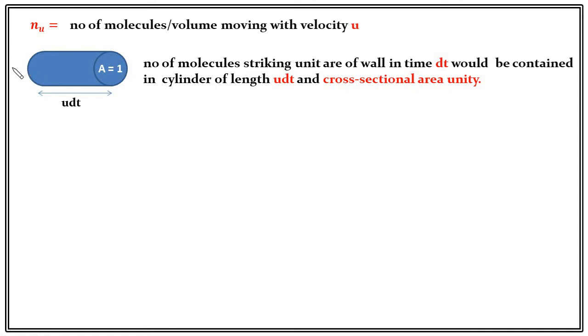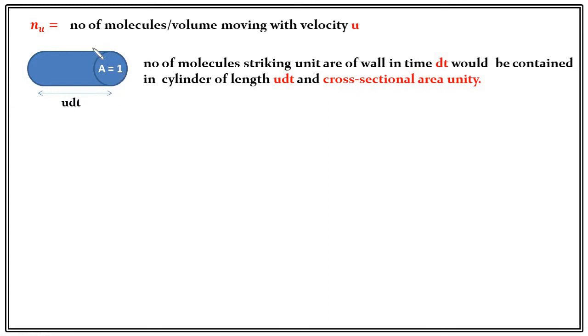But the molecule which starts from here cannot travel a distance greater than u dt, right? u is the velocity, so the maximum distance it can travel is u dt, and this distance is greater than u dt. So in other words, the molecules which hit this unit cross-sectional area in time dt must lie in this cylinder. Any molecule outside this cylinder cannot reach this surface, so there is no question of hitting. Once it reaches, then only it can hit. What is the volume of this cylinder? The volume of the cylinder is u dt into area. Area is 1, so the volume of the cylinder is u dt.